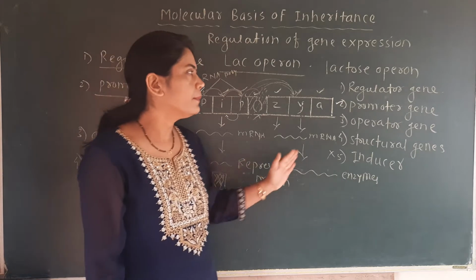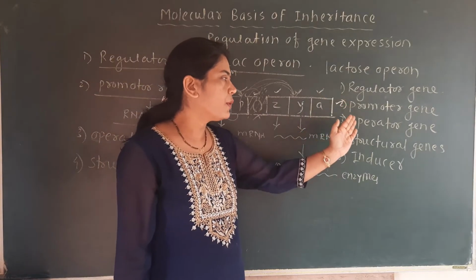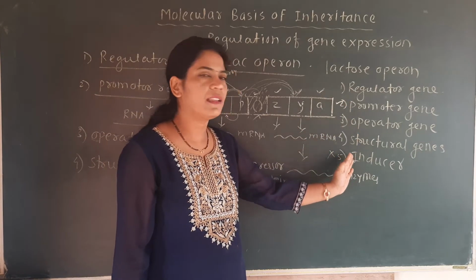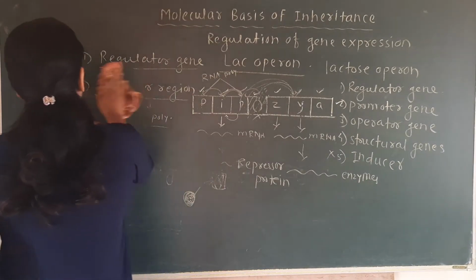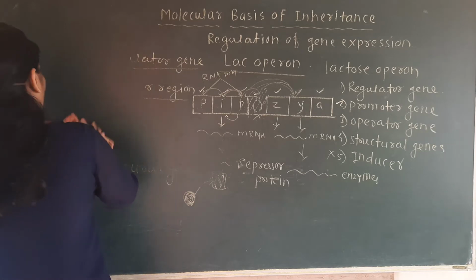So this is about the regulator gene, promoter gene, operator gene, structural gene, and the inducer. The same point is given again in our textbook, and it is about the role of lactose.